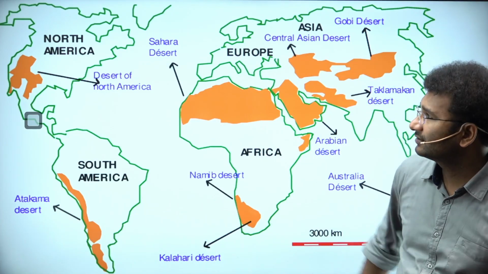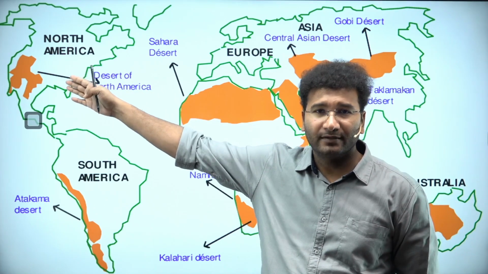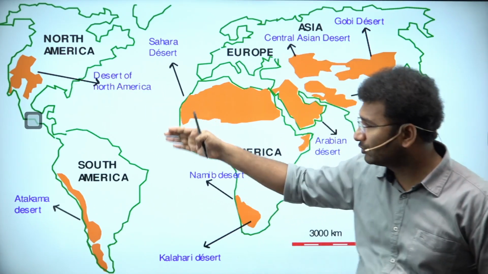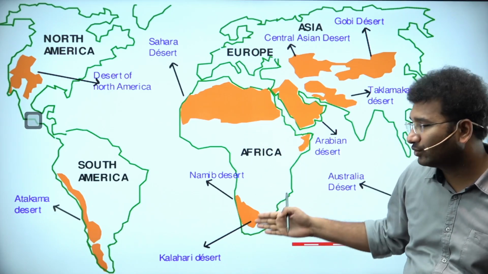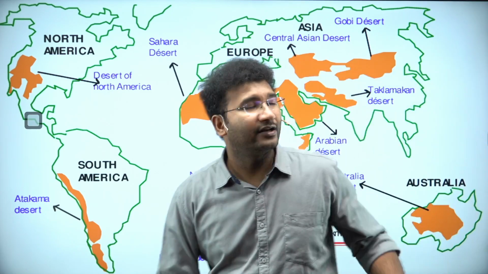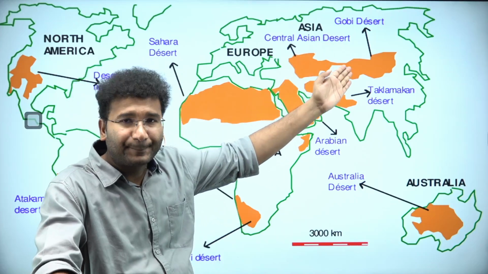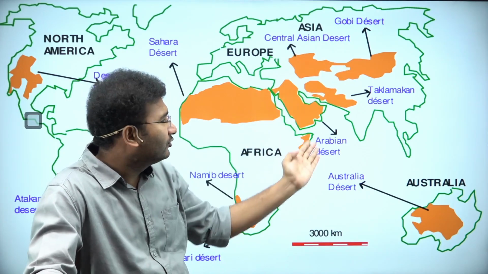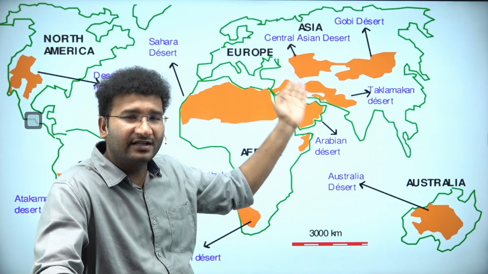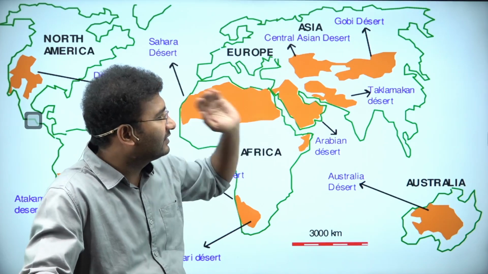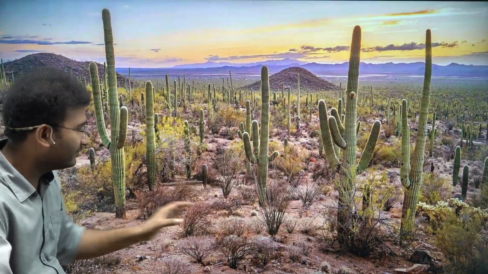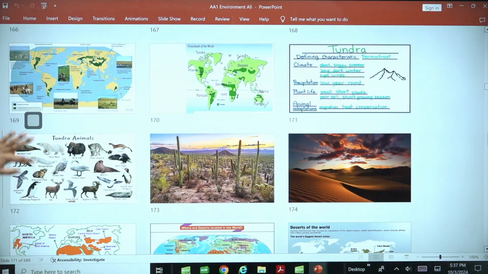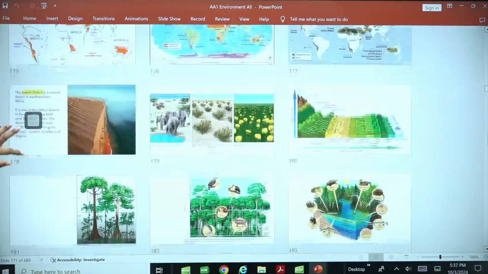You go to deserts in USA, you have the Arizona desert. You come to South America, you have Atacama desert, Sahara desert in Africa. You come to Namib and Kalahari desert here. Then you go to the Gobi desert and Manchurian desert here. Come to India, Thar desert and Taklamakan desert in the west, little Pakistan side, and Arabian desert. So all these deserts, they have unique vegetation which is having of this type, where their roots will be deeper, and this is how the adaptations of vegetations are there, right?